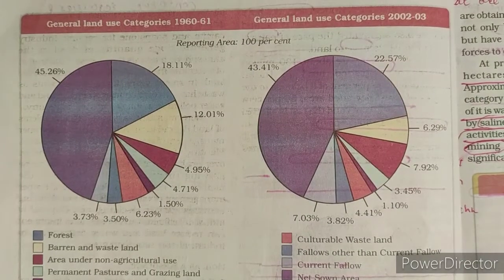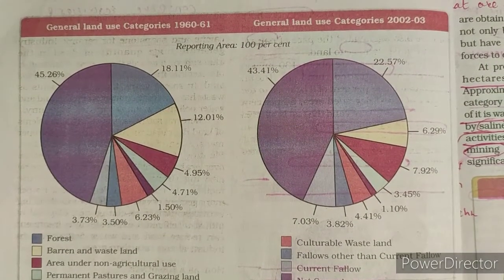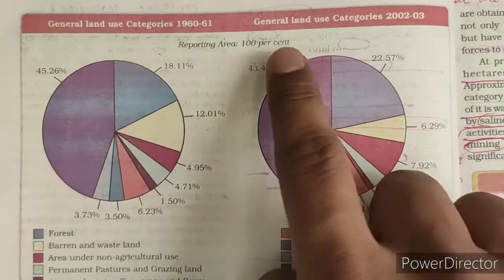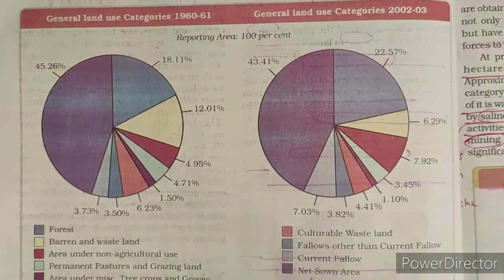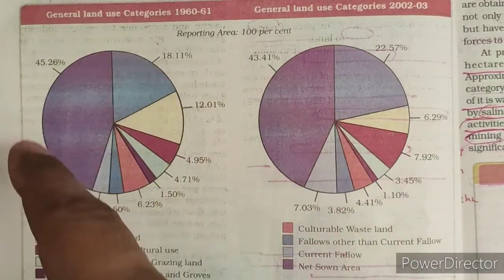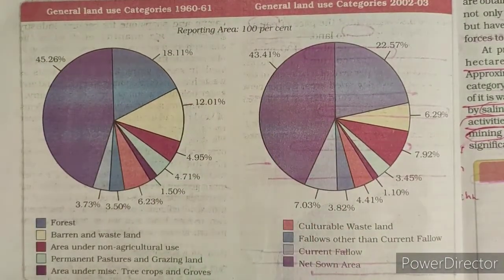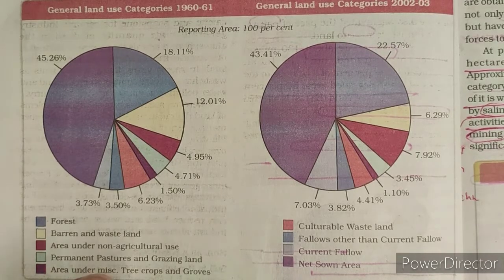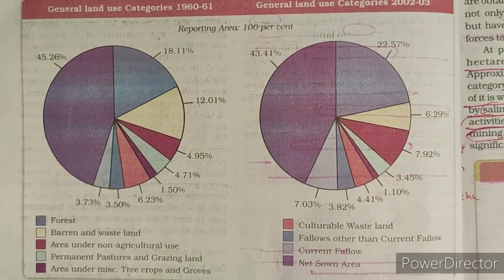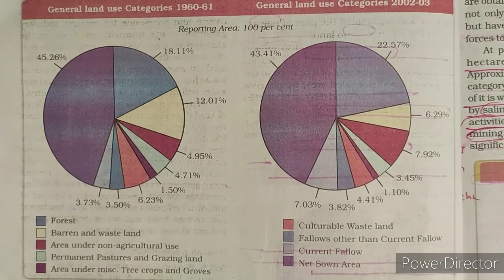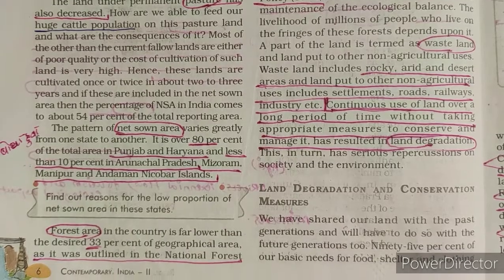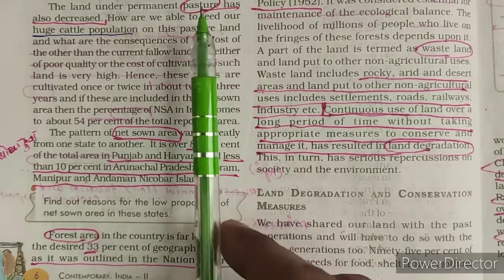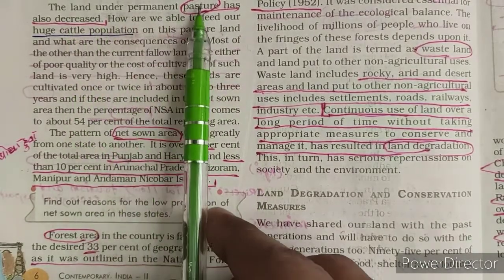Hello dear students, in the previous video we completed general land use categories in 1960-61 and in 2002-2003, and in that figure we saw how much percent area of India is used for what different purposes. Now let us see each and every purpose in detail. So let us turn towards our first point, first use of land, that is pasture land, permanent pasture, the land